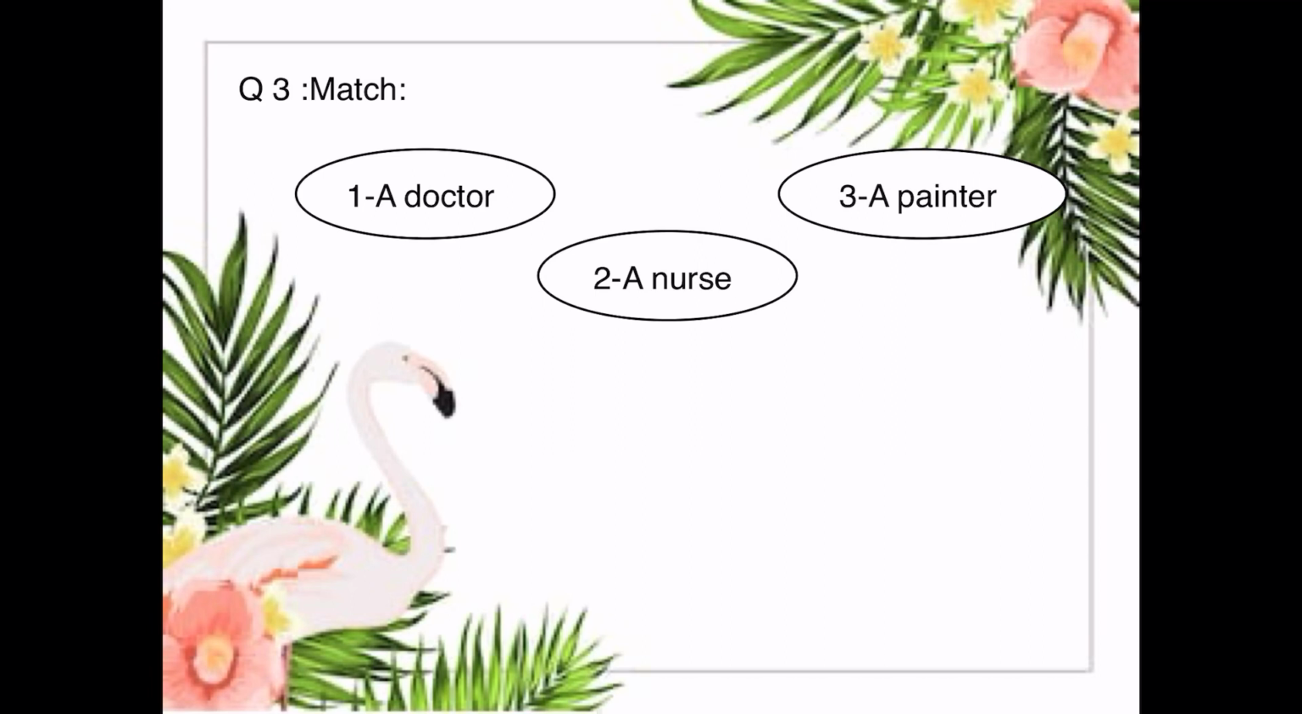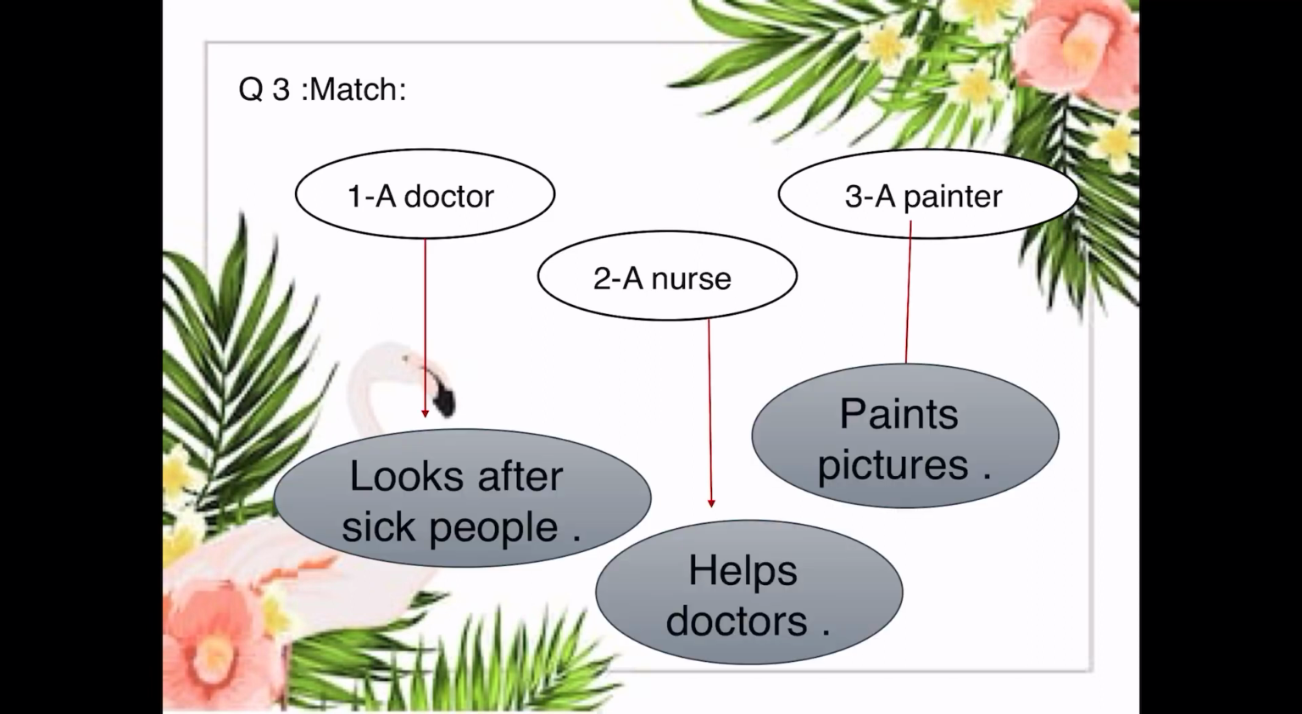A doctor looks after sick people. A nurse helps the doctor. And a painter paints pictures. Again, a doctor looks after sick people. A nurse helps the doctor. Number 3, a painter paints pictures. Again, what does a doctor do? Number 1, a doctor looks after sick people. Number 2, a nurse. What does a nurse do? A nurse helps the doctor. Number 3, what does a painter do? A painter paints pictures.